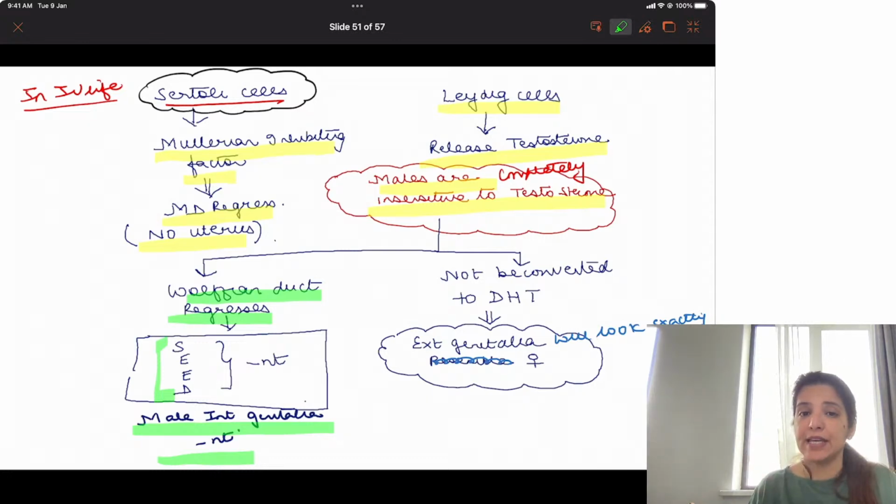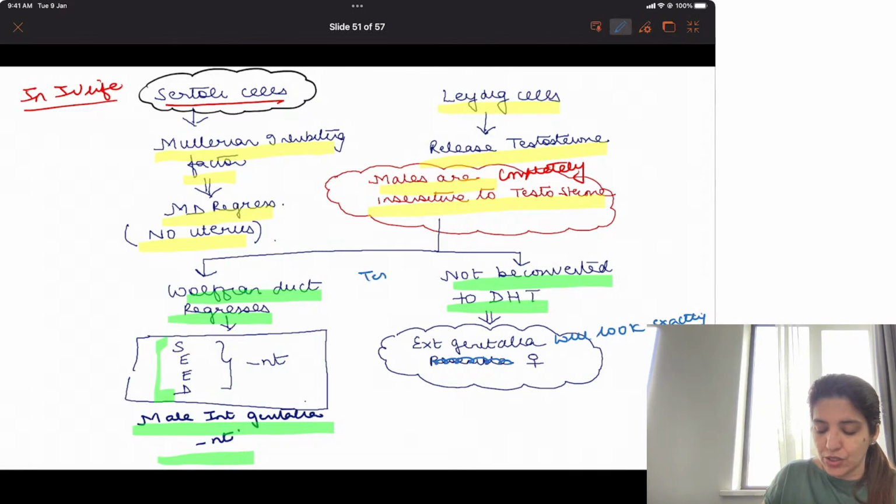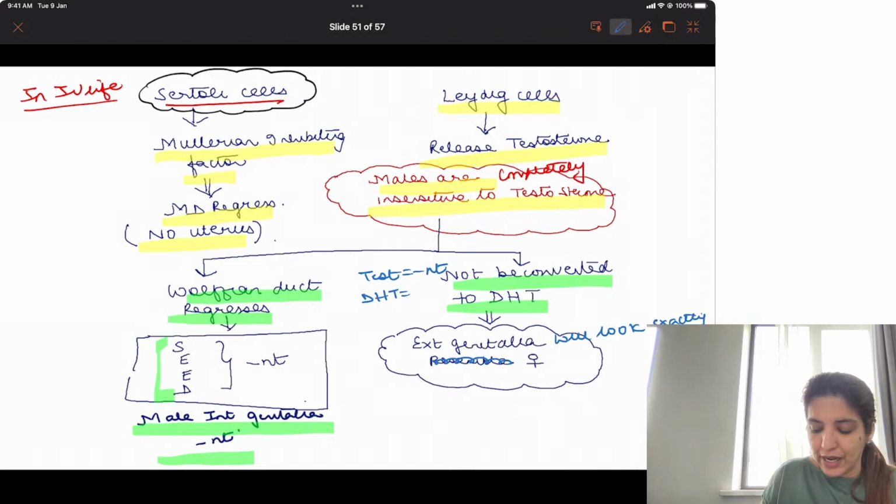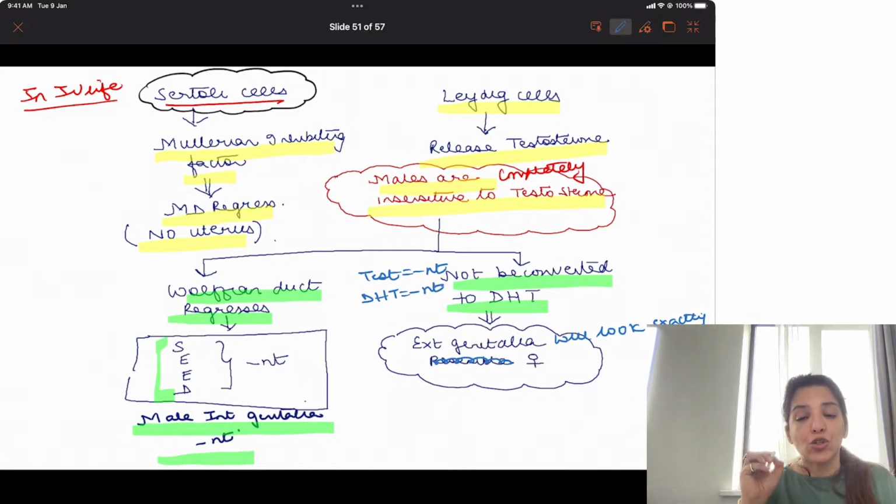Now, in these cases, because they are completely insensitive to testosterone, testosterone will not be converted into dihydrotestosterone. So practically speaking, they have absent testosterone action and absent dihydrotestosterone. And I told you that the natural tendency of the external genitalia is to look like female in absence of any hormonal stimulation.